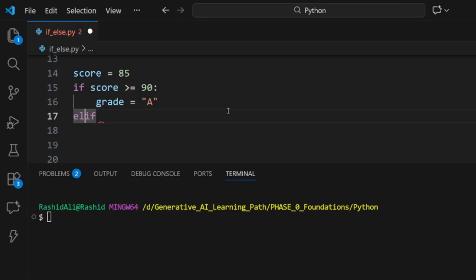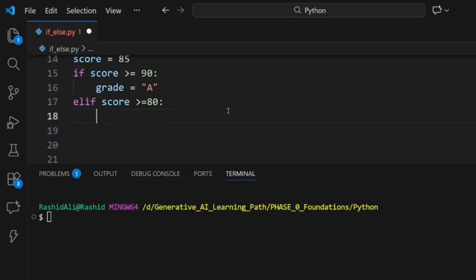You can see this is the new keyword elif. This comes between if and else. If we want to check more than one condition, we can use elif, which is the short form of else if. In this elif we will check the condition: is our score equal to or greater than 80? If this becomes true, then grade is equal to B.